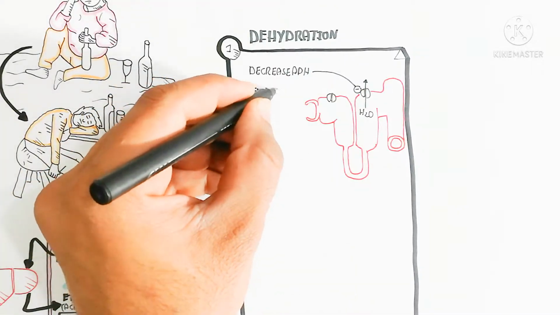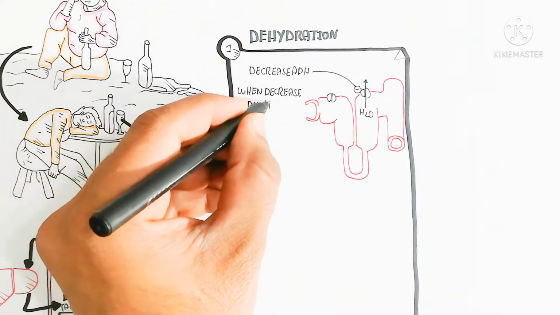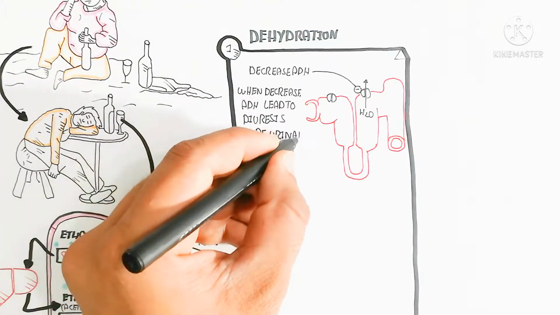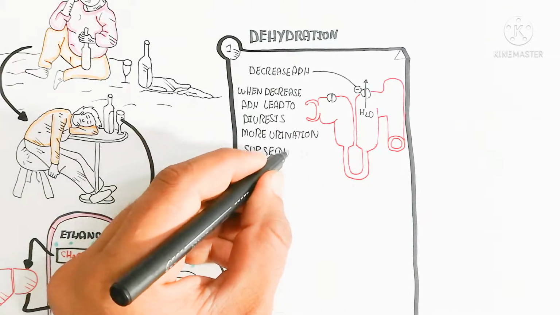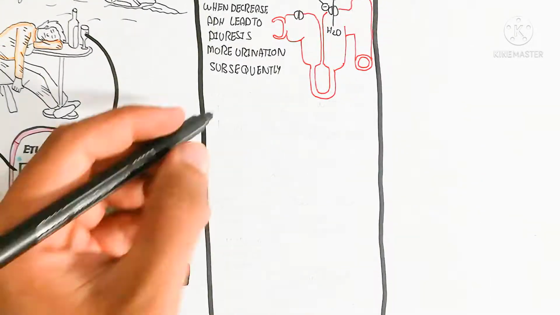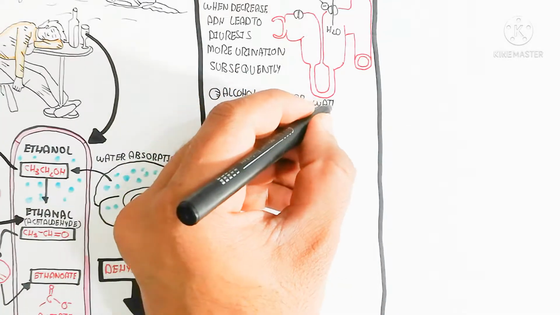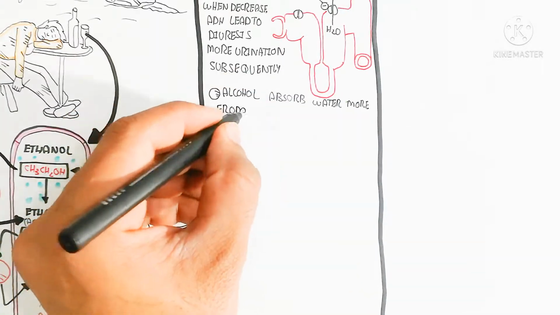Here is the decreased antidiuretic hormone. Why? Because the excessive amount of water already present in the blood circulatory system will lead to urination, and the decreased antidiuretic hormone leads to diuresis, and more urination will also damage the kidney.